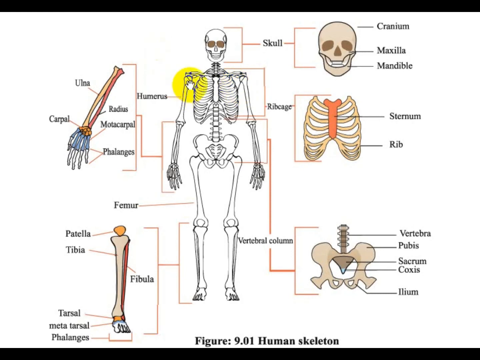So, the upper limb. The skeleton of each upper limb consists of 30 bones. These bones are the humerus, radius and ulna, carpals, metacarpals, and phalanges. The number of humerus is 1, radius and ulna 1 each, carpals total 8, metacarpals 5, and phalanges 14.